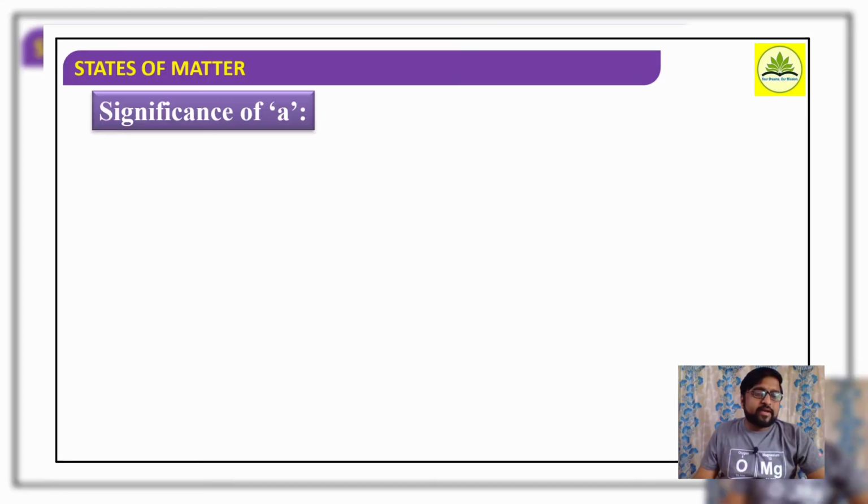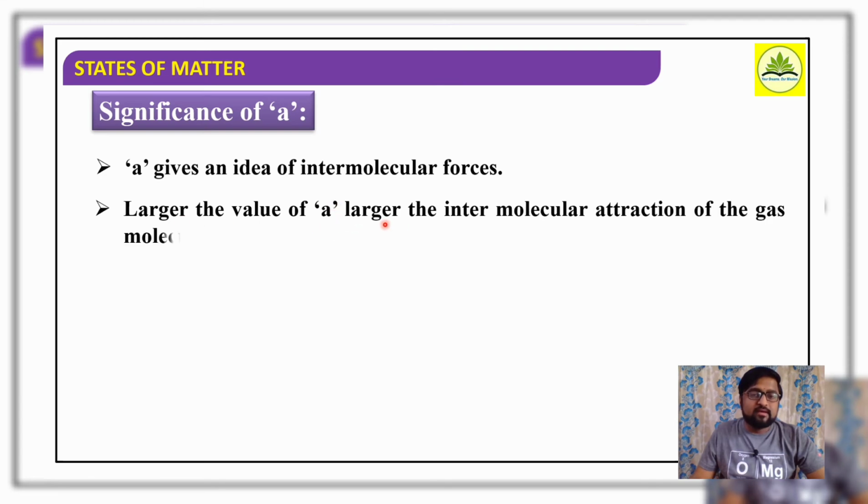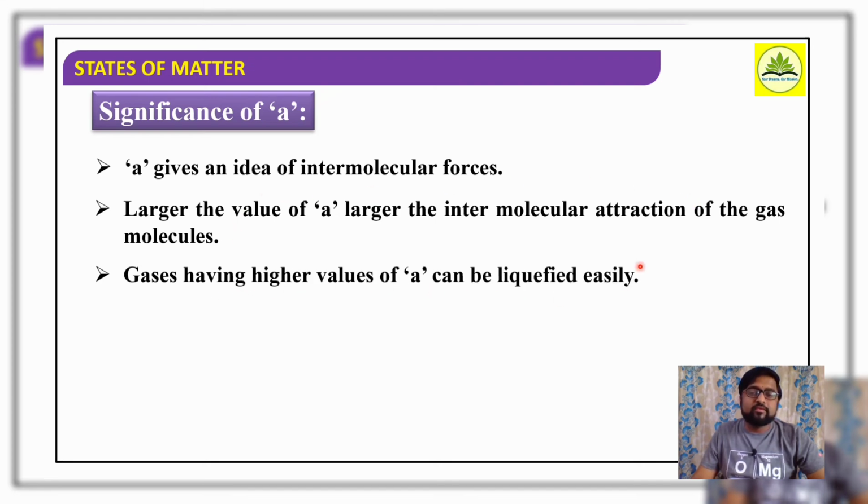Then if I consider the significance of A and the significance of B, the constant values. So what is the significance of A in the expression? A gives an idea about intermolecular forces. It signifies the idea of intermolecular forces. So the larger the value of A, the larger the intermolecular attraction of the gas molecules. Gases having a higher value of A can be liquefied easily.